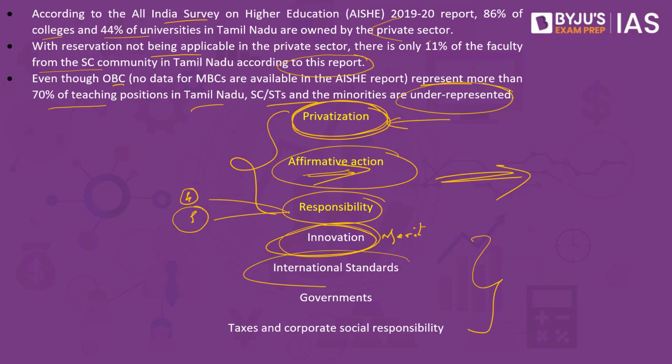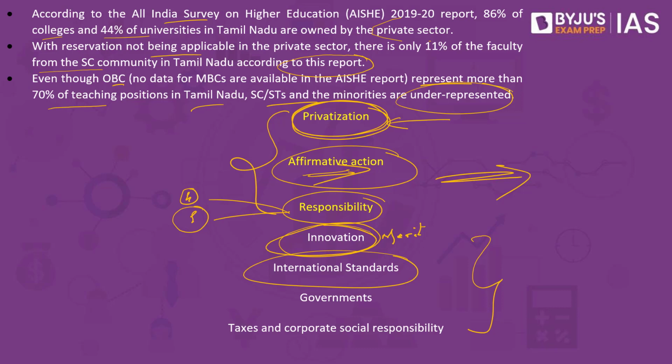The second is in terms of the international standards. What do we understand by international standards? Let's say, for example, you have a company like Facebook or Google or any other company which operates in India. Why do they operate in India? Because you have the government which is wanting to expand the horizons of business to government deals as well. And when they come and operate in India, they also want to take profits, and they also want to provide jobs in India as well.